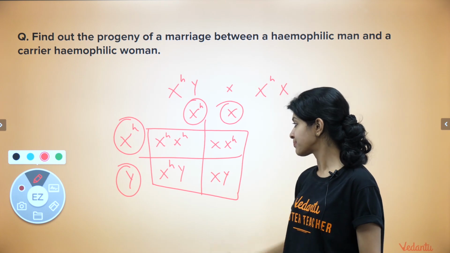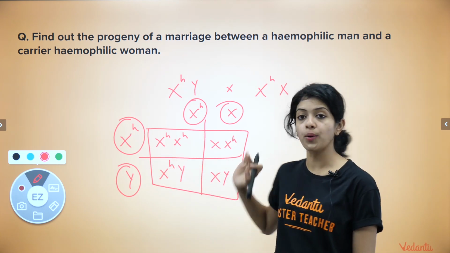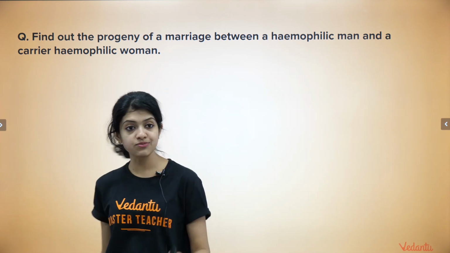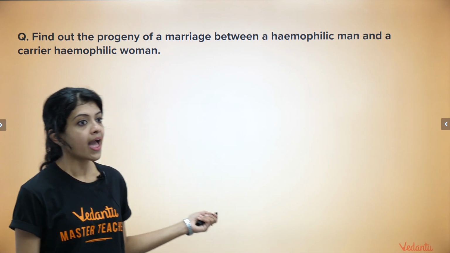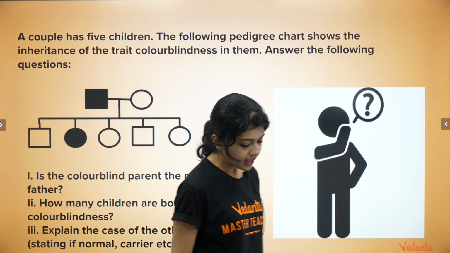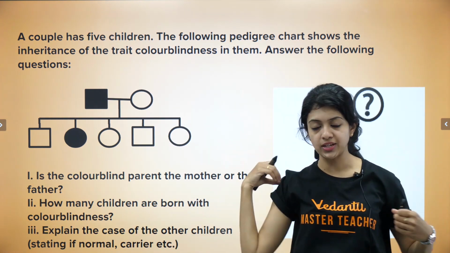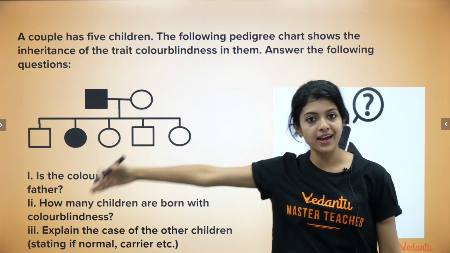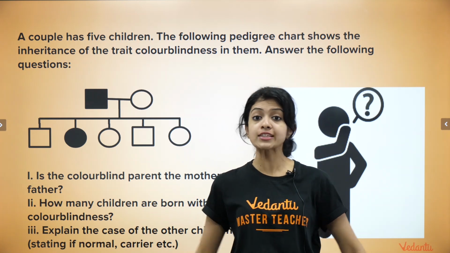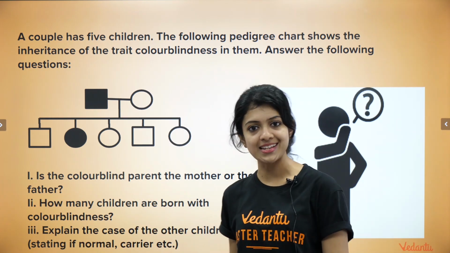Among the sons, 50% would be hemophilic and 50% would be normal. Okay, so I hope that is very clear in your head now. And let me give you this homework question. Let's see if you have understood what we have done in today's session. It's slightly trickier compared to the examples that we solved, but if you have got all the basics right, all the logic right in your mind, you will certainly come up with the correct answer for this.